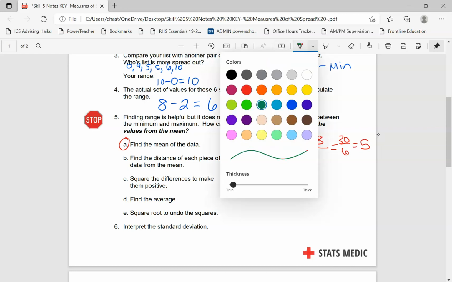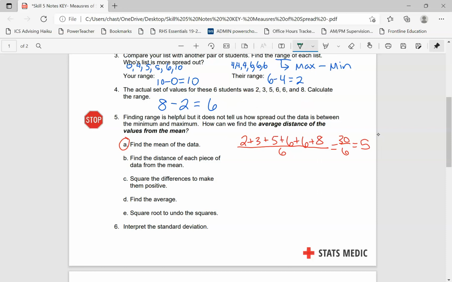The second thing that we are going to do is find the distance of each piece of data from the mean. Okay? So what that means is we're going to take our data values, the 2, the 3, the 5, the 6, and the 8, and we want to see how far away each is from the number 5. So the way we're going to do that, 2 minus 5 is negative 3. 3 minus 5 is negative 2.